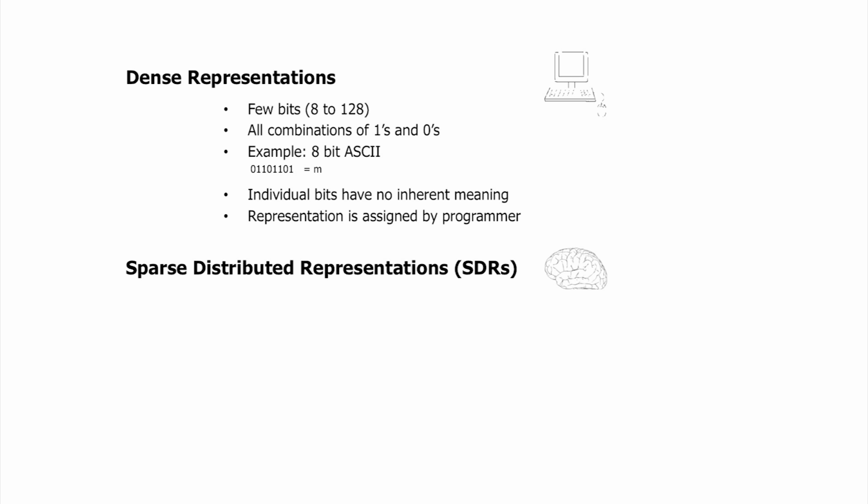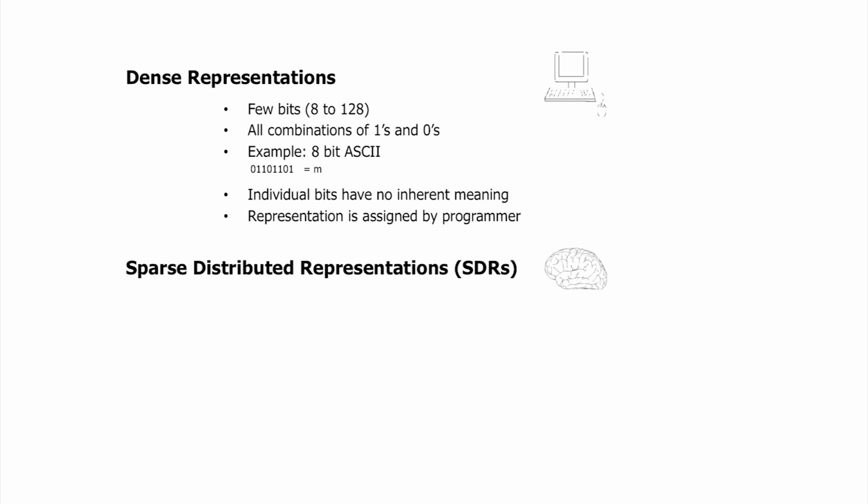However, if I say to you, what do those bits mean in an ASCII code? Does the third bit in that code mean something? It doesn't mean anything. I have to look at the whole thing, and there's nothing about that representation which tells me what it is. There's nothing about those bits that says M. It's just an arbitrary assignment. The bits themselves have to be looked at as a group, and some programmer decided one time that that should be an M, and the computer knows nothing about that. Now, these representations are assigned. They're not learned. They're just made up in some sense, and that's a great way of working on computers.